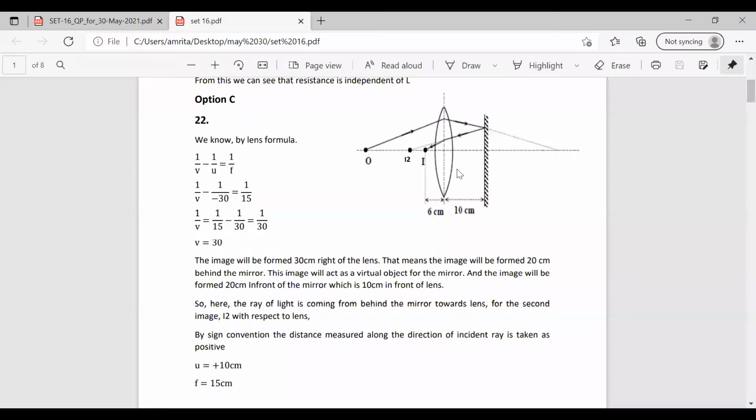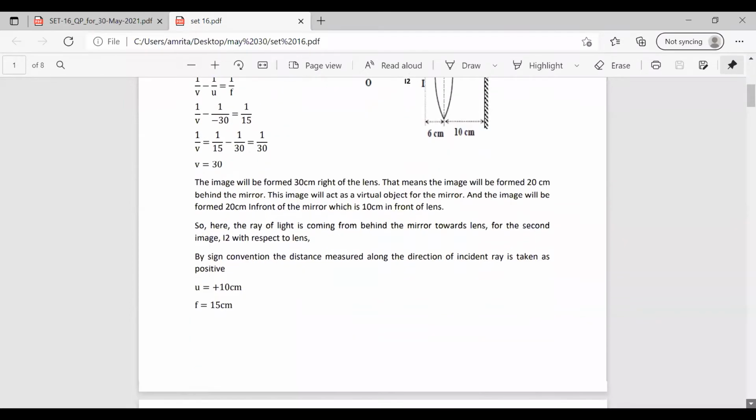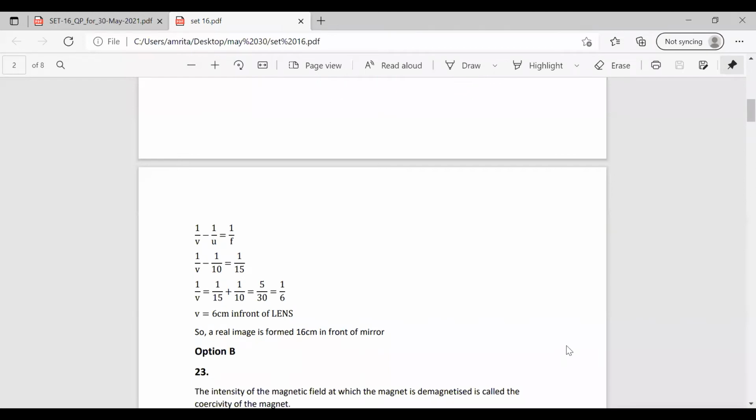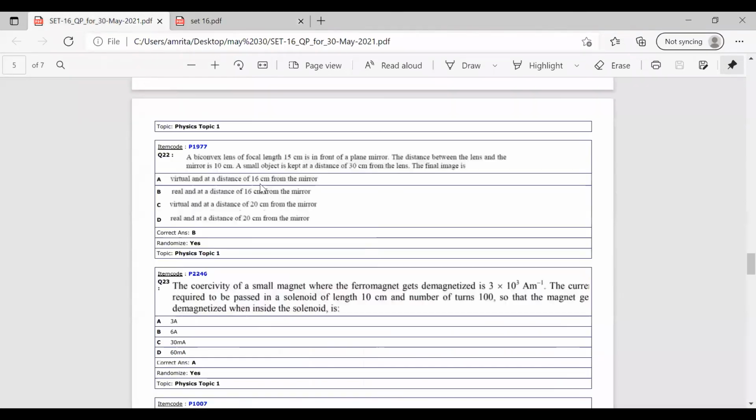This distance is already given in the question as 10 centimeter, and this is 6 centimeter. So it becomes 16 centimeter. So the image formed is a real image, 16 centimeter in front of the mirror. Checking among the options, the correct answer for this question is option B. It is real and at a distance of 16 centimeter in front of the mirror.